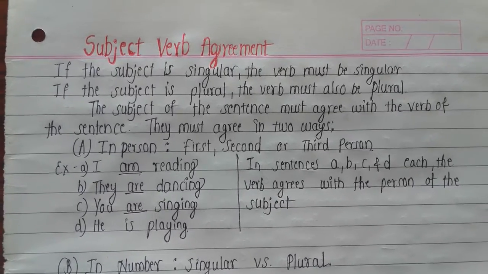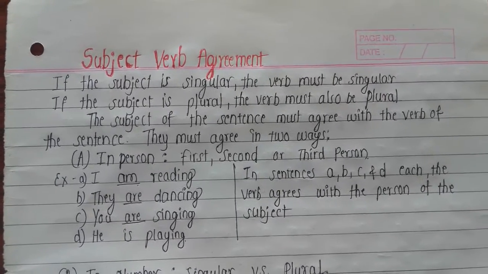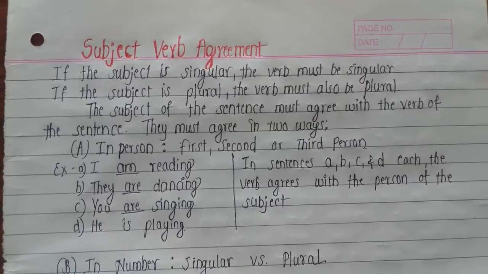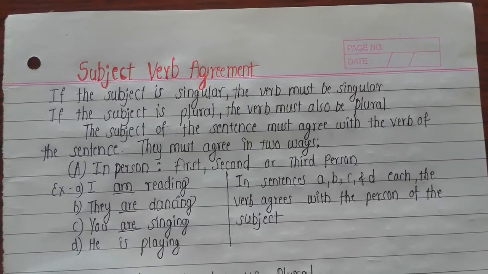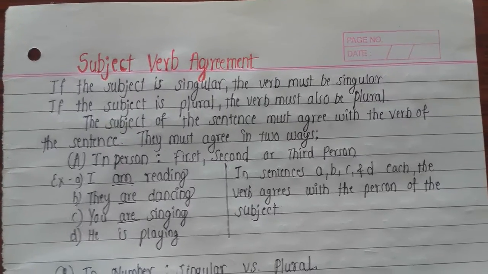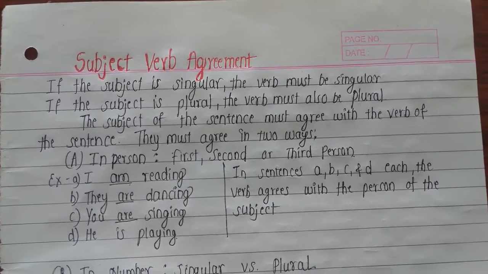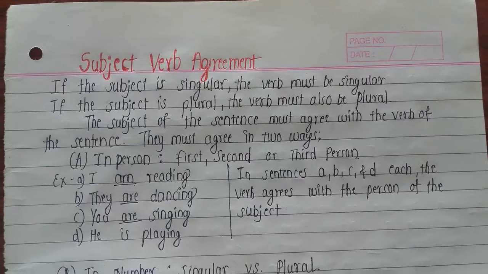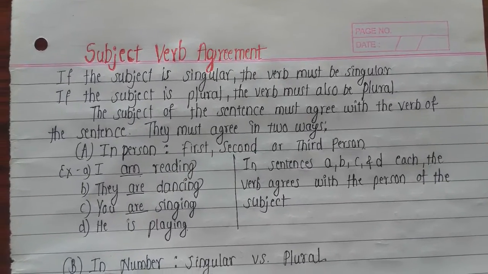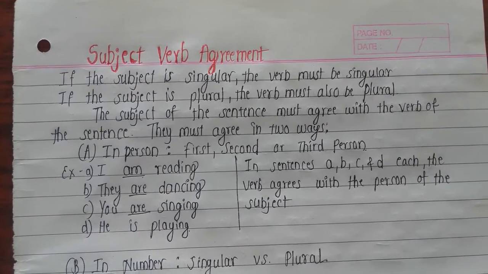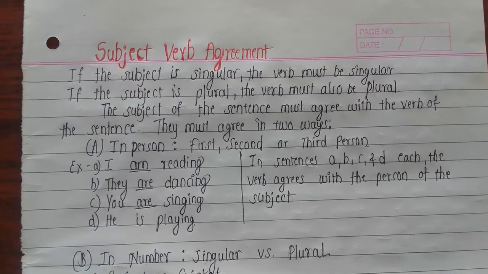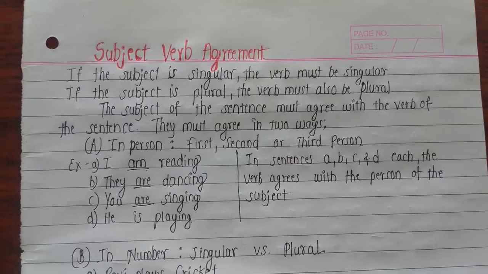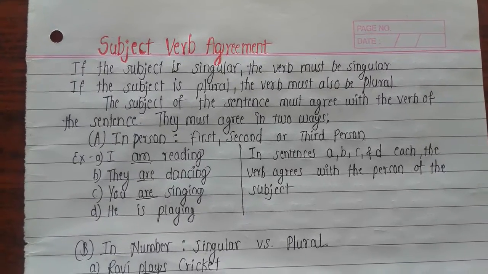In today's session, let us study about subject-verb agreement. If the subject is singular, the verb must be singular. If the subject is plural, the verb must also be plural. The subject of the sentence must agree with the verb of the sentence. They must agree in two ways.